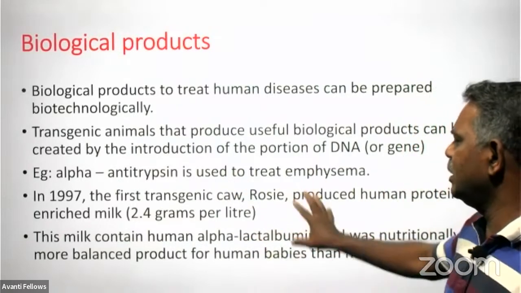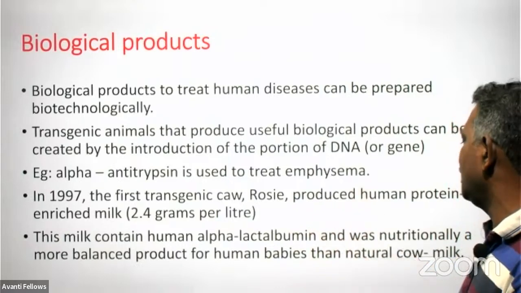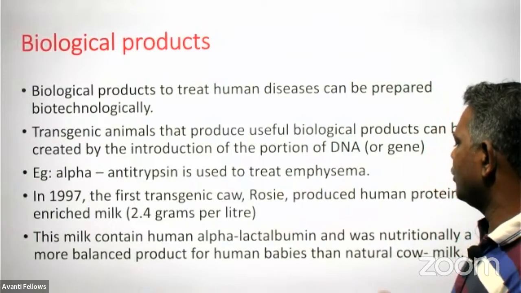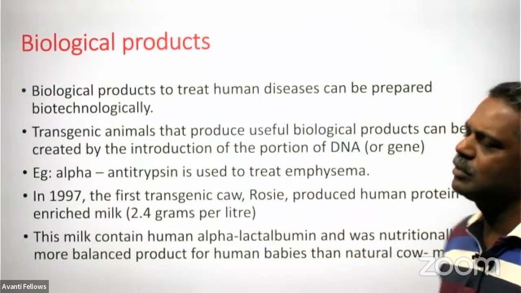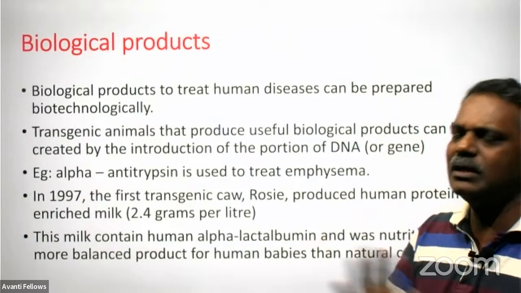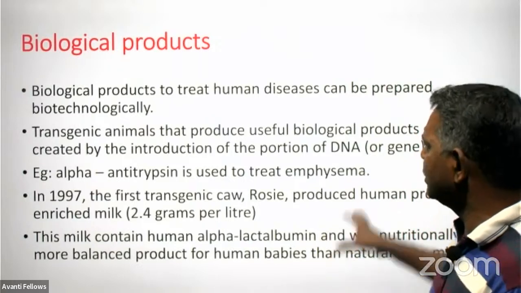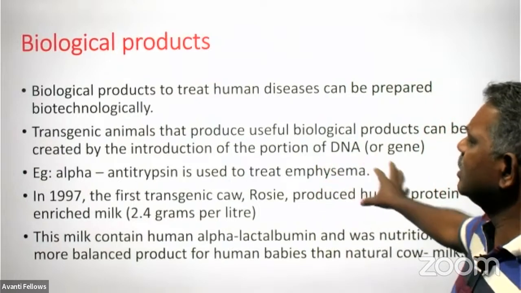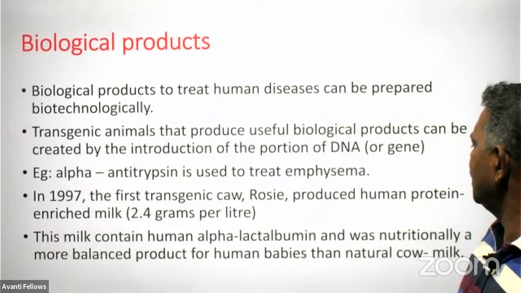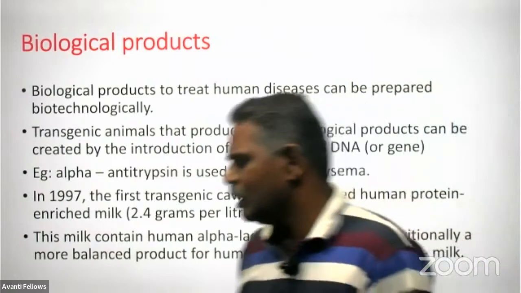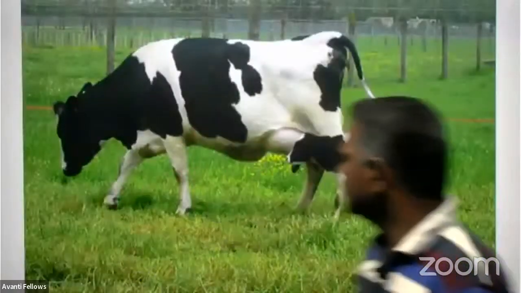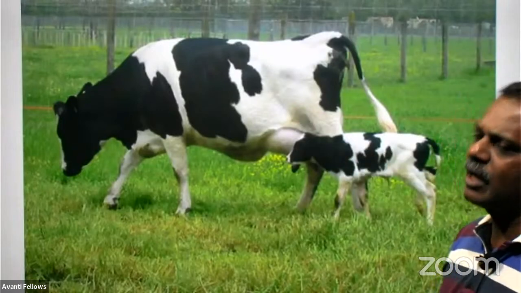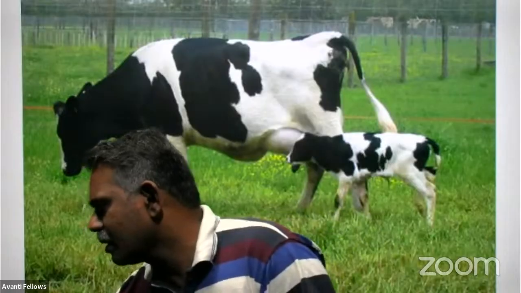And this milk containing human alpha-lactalbumin was nutritionally more balanced and better for the human baby than the natural cow milk. Natural cow milk is not at all good for our health, but this milk produced by Rosie is very good because it is containing this human protein only, right? And this is Rosie that we developed through this recombinant DNA technology, right?